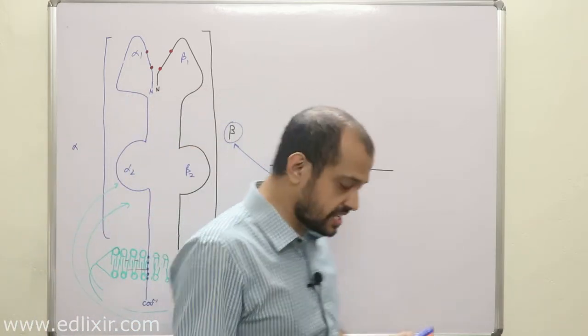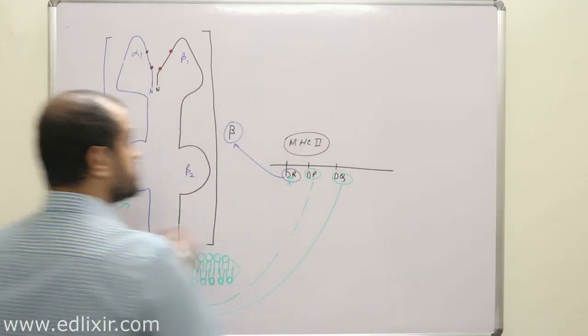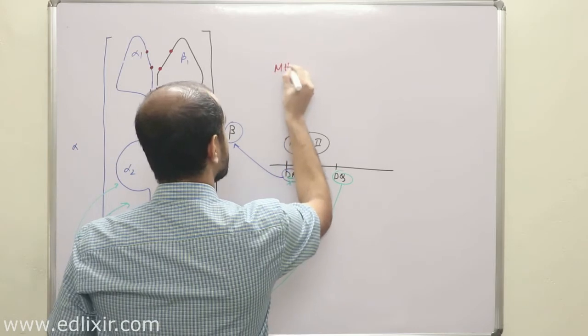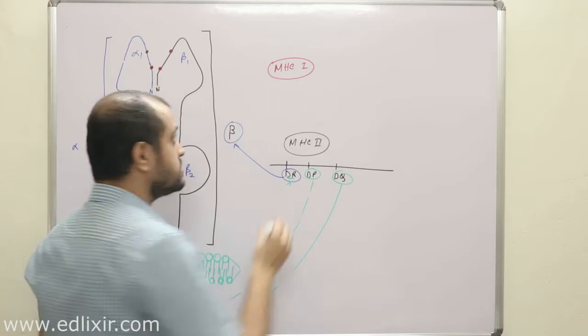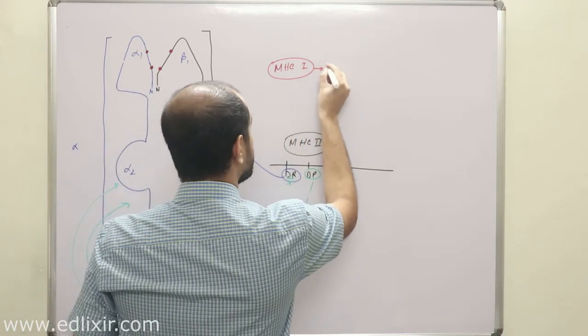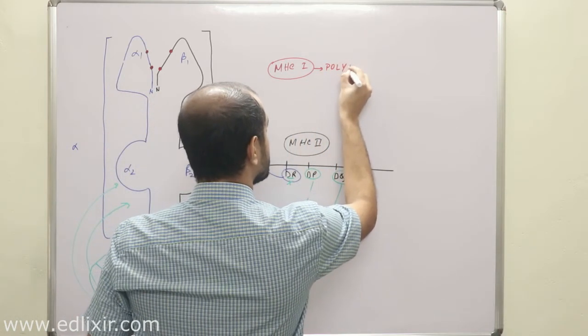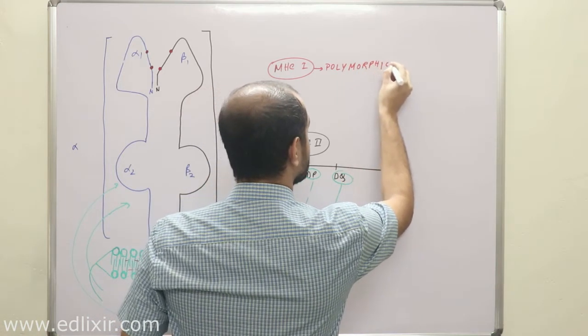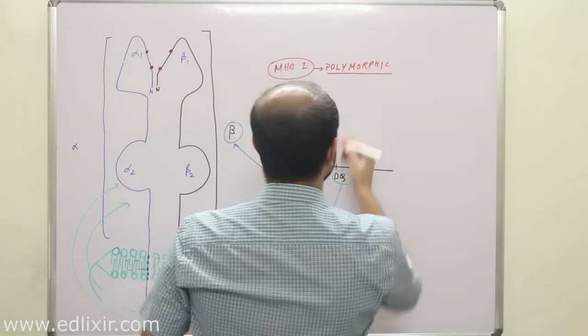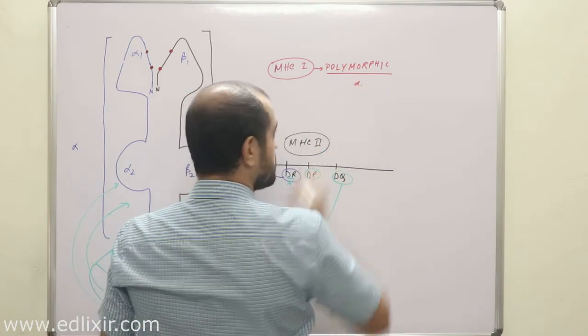Now listen with all your attention. In the MHC class 1 molecule, the polymorphic region was made only by the alpha peptide.